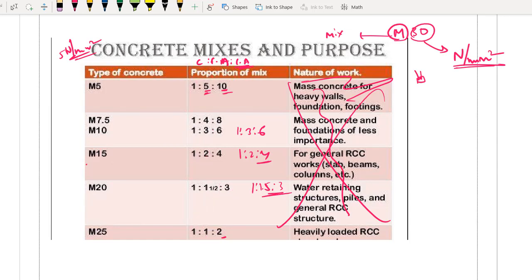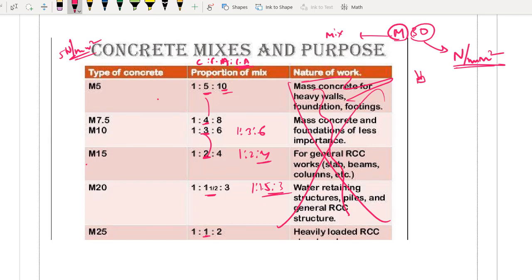And it is very easy to remember because you know this proportion should be decreasing because my cement content proportion is increasing, right? That's why ये जो value है ये कम होता आएगा because my aggregate content is decreasing. That means my cement content is increasing, right? So you can see like that also. M5 will have 5, obviously M7.5 will have 4, M10 will have 3, M15 will have 2, M20 will have 1.5, and M25 will have 1. So on. Like that you can obviously remember this table.